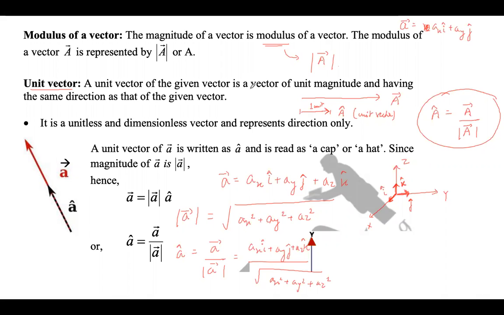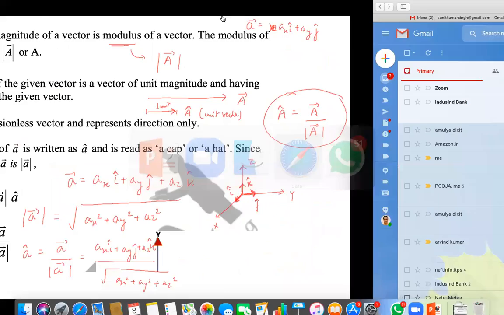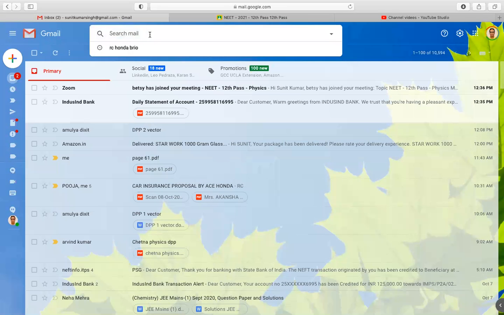What you need to do is solve those DPPs and keep on sending them to me on my email ID, as I have shared with you earlier also. So my email ID, I'll share it again, is sunitkumarsingh@gmail.com. So you need to do all those DPPs and share them with me, right? The more you share, it will give me a better idea, and also it will make you more organized. I'll show you how students in other batches are doing, just to give you a fair idea.